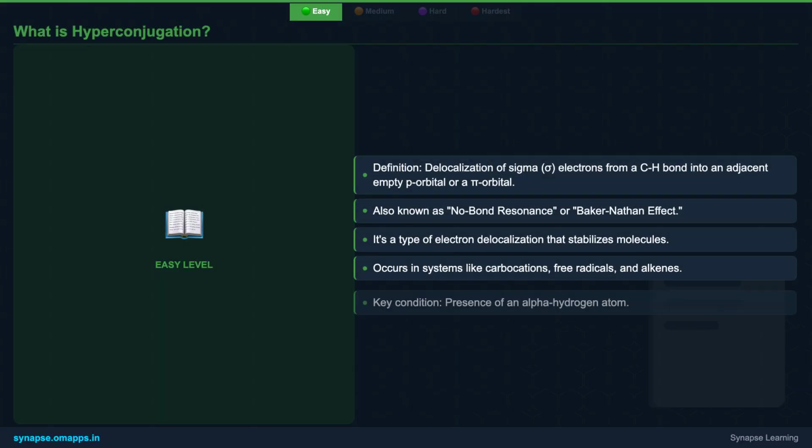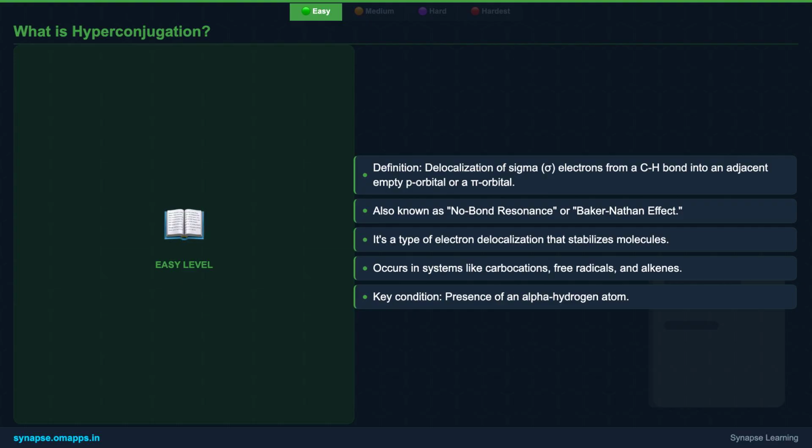Hyperconjugation is essentially the delocalization of sigma electrons, specifically from a CH bond, into an adjacent empty p orbital or a pi orbital. Think of it as a way for electrons to spread out and share their energy, making the molecule more comfortable. It's often called no-bond resonance or the Baker-Nathan effect because in its theoretical representation, it appears as if a bond is temporarily missing. This effect is a permanent feature in molecules and is crucial for stabilizing systems like carbocations, free radicals, and alkenes.